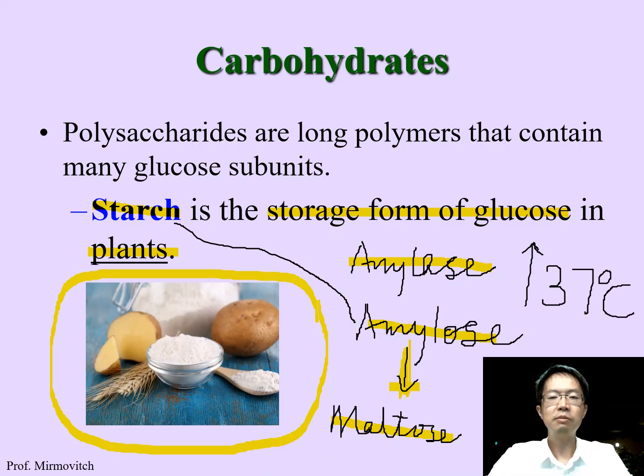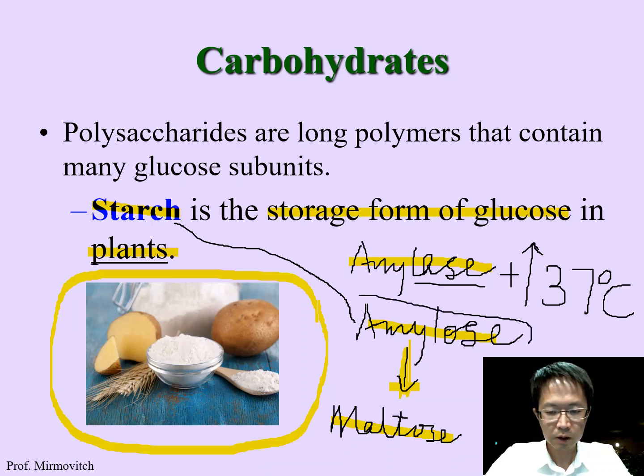So the slightly elevated body temperature compared to the surrounding or room temperature, 37 degrees, and the enzyme amylase together will be good enough to carry out the hydrolysis of amylose into maltose.